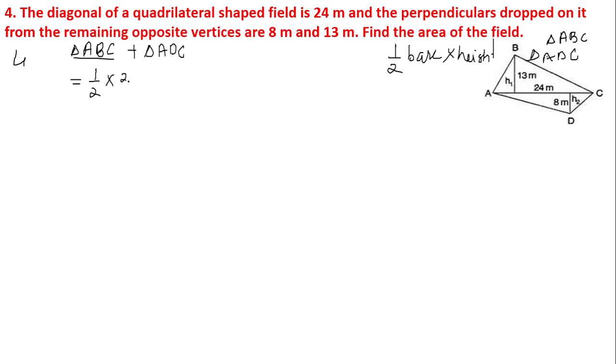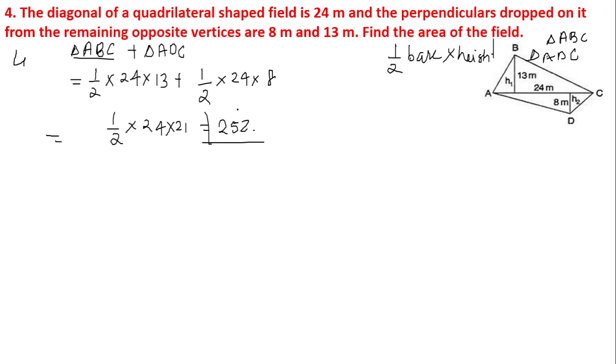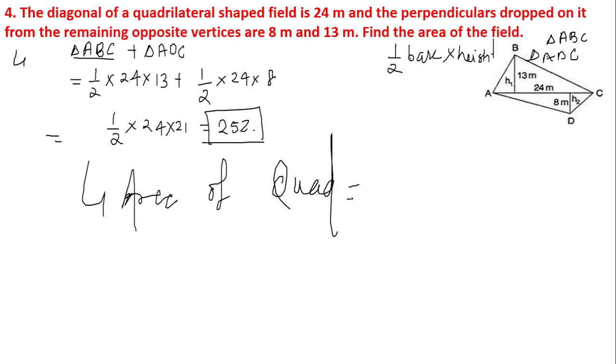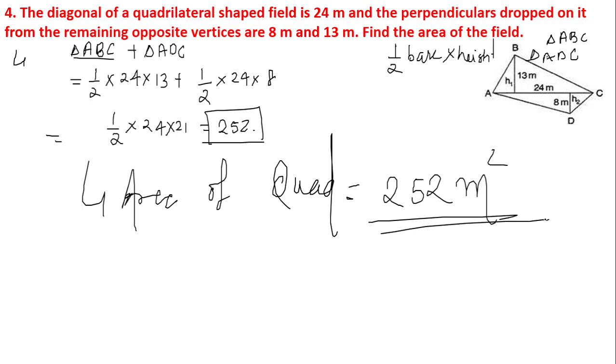Okay, so base is 24 into height 13, plus half of, what is the base over here again, 24 into height 8. After solving this I will get half of 24 into 21, that is equal to 252. So the required area of the quadrilateral is equal to the summation of the areas of the two triangles, that is equal to 252 meter square. So this is how we have solved this particular question.